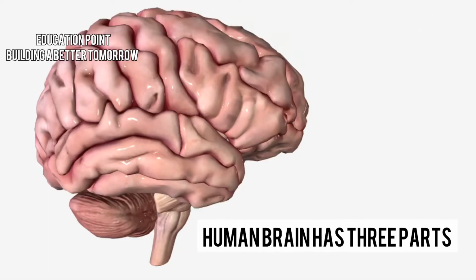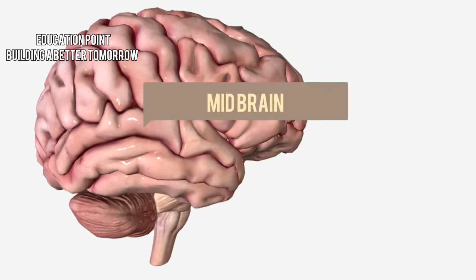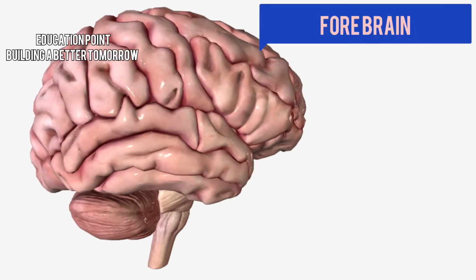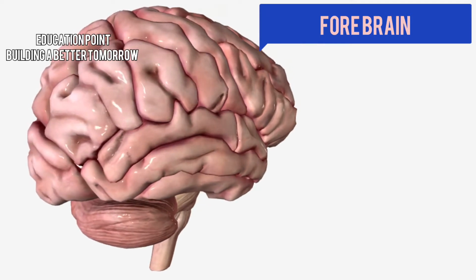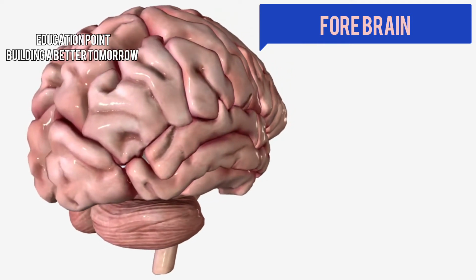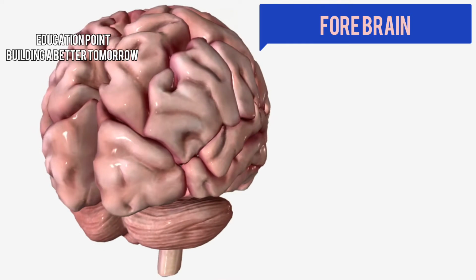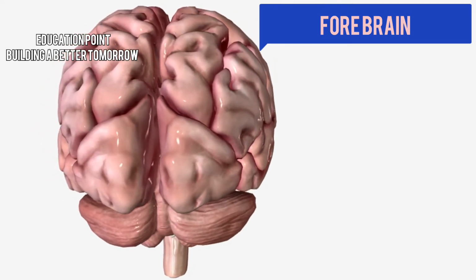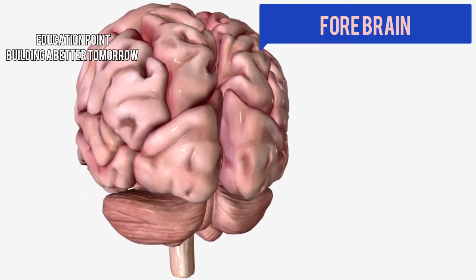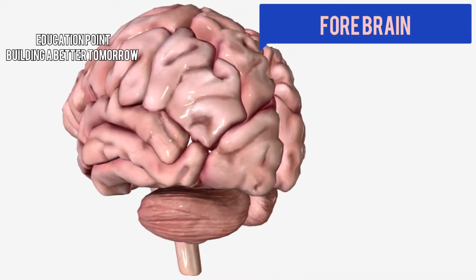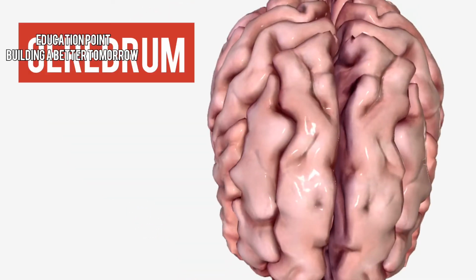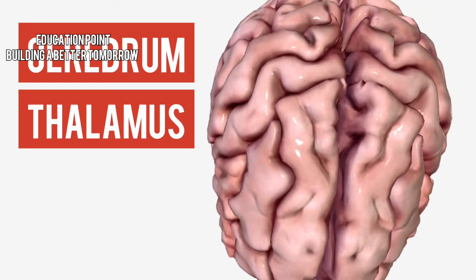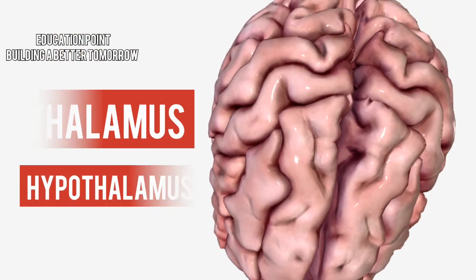Human brain has three parts: forebrain, midbrain and hindbrain. It is the main thinking part of the brain and controls the voluntary actions. The forebrain processes sensory information that is collected from the various sense organs such as ears, eyes, nose, tongue, skin. The forebrain consists of three parts: the cerebrum, thalamus, and hypothalamus.